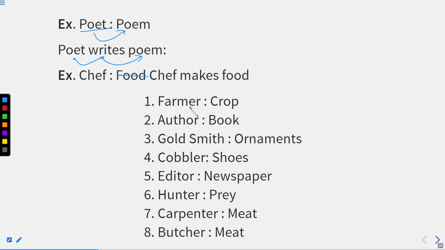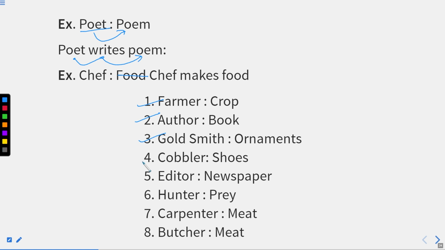Similarly, a farmer, what does a farmer give? Crops. Author writes multiple things and we get it in the form of a book. How we are getting this product is an important part. Goldsmith works on gold and gives us ornaments. I hope this part is also clear.